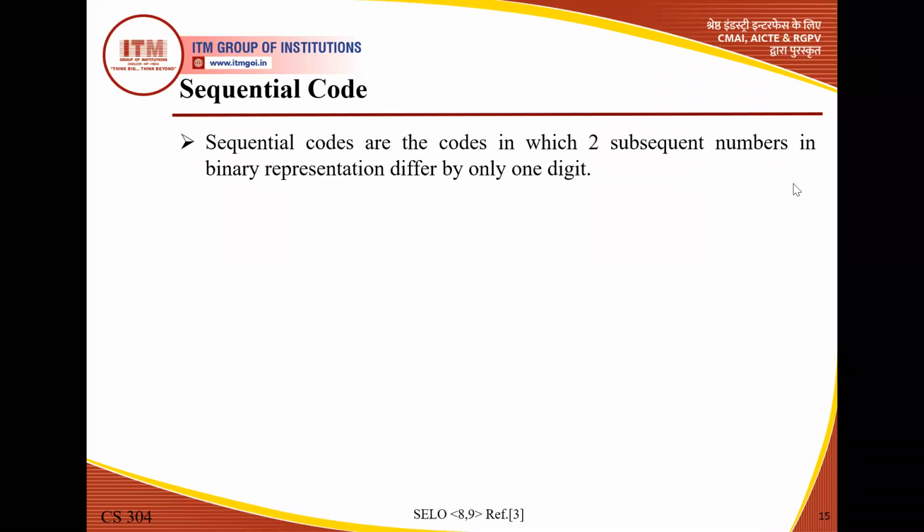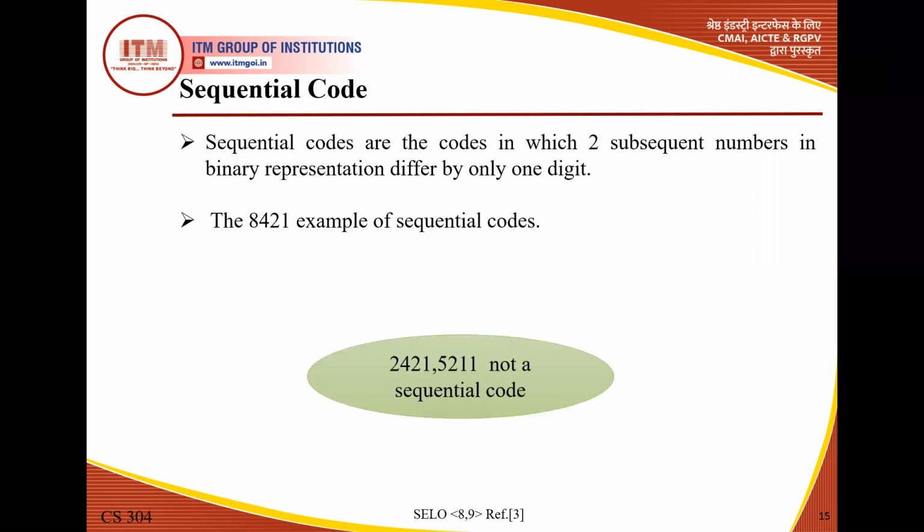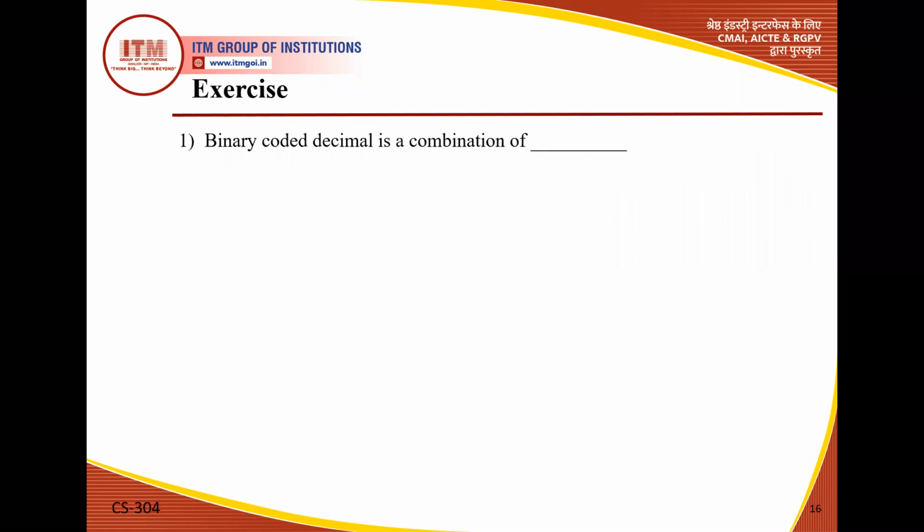Now we discuss this. Sequential codes are the codes in which two subsequent numbers in binary representation differ by only 1 bit. As we have seen, only 1 bit is changed between two subsequent codes. 8421 is an example of a sequential code, not a reflective code. 2421 and 5211 are not sequential codes, they are reflective codes. So it is an important question.